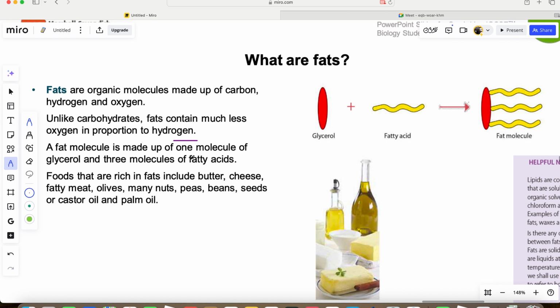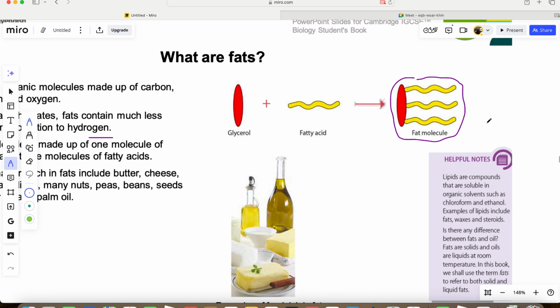Now, fat molecules are made up of 1 molecule of glycerol and 3 molecules of fatty acid. Every fat molecule, if you take one fat molecule, like this one, is made up of 1 glycerol, represented with this red, and 3 fatty acids. These ones are the fatty acids. So this is a fat molecule. When you digest it, during digestion, this will break into the fatty acids and the glycerol. So you have 3 fatty acids reacting with 1 glycerol to form a fat. Okay.